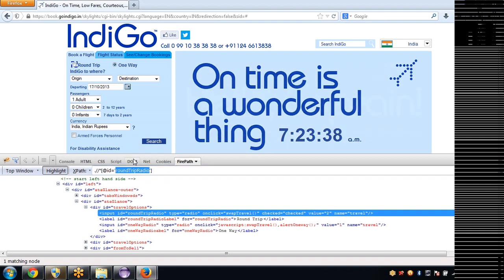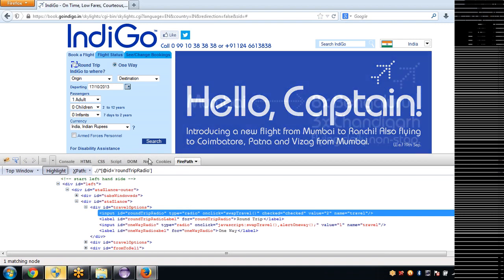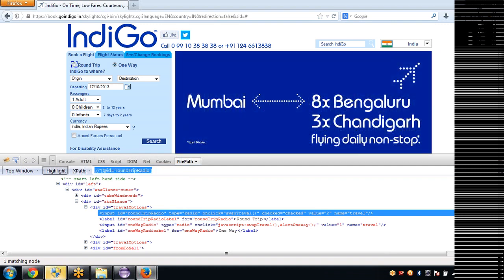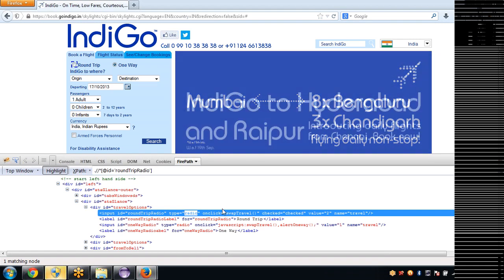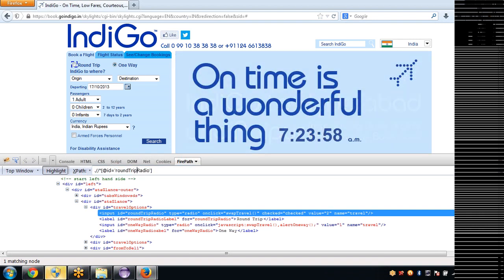That's what we got instructed, and they asked to go with a type variable, which is radio, because whatever ID we keep, the type for this radio button will be radio only. That's common, right? Every time if he changes the ID attribute, the type attribute should be the same every time, because that is a radio button.